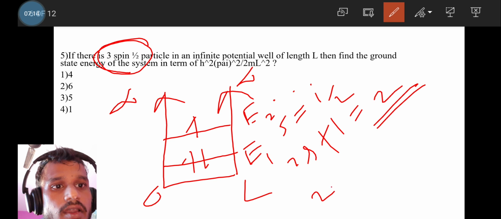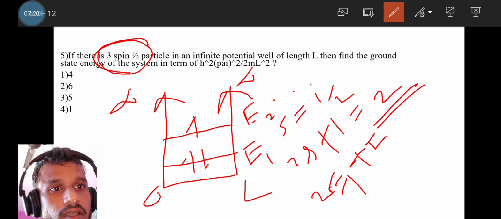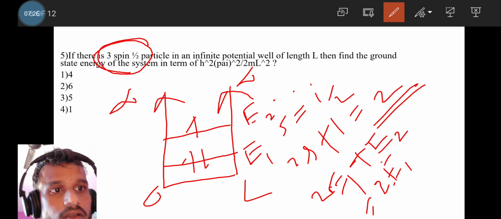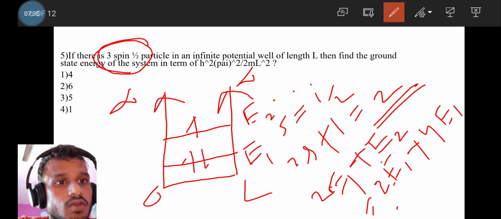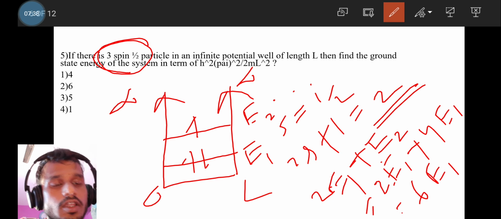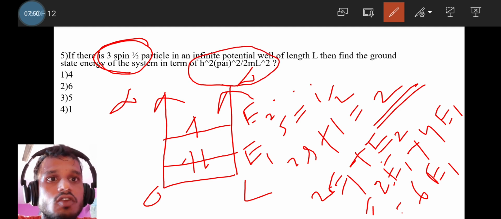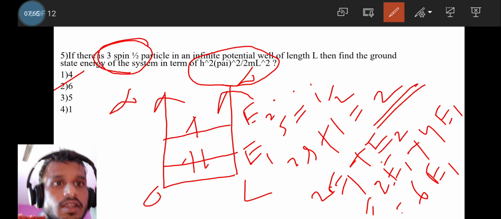So this is the possible configuration: 2 spin half particles with opposite spins in the state E1 and the third particle in the energy state E2. So total energy will be 2E1 plus E2, which is 2E1 plus 4E1, because En equals n square of E1. So total energy will be 6E1. E1 equals h square pi square by 2mL square, so the total energy will be 6 h square pi square by 2mL square. The question asks for the answer in terms of h square pi square by 2mL square, so the answer will be option 2, that is 6. Okay, move to the next question.